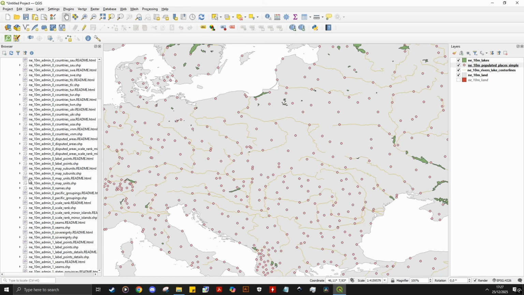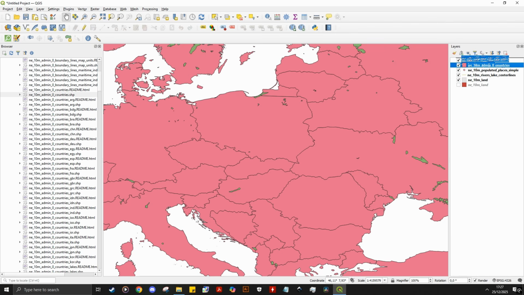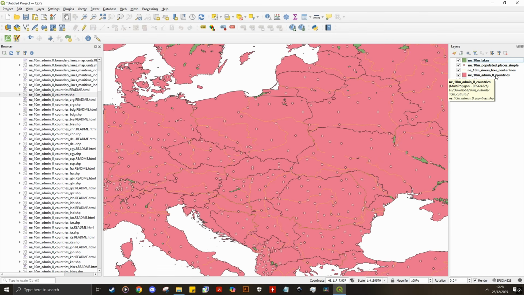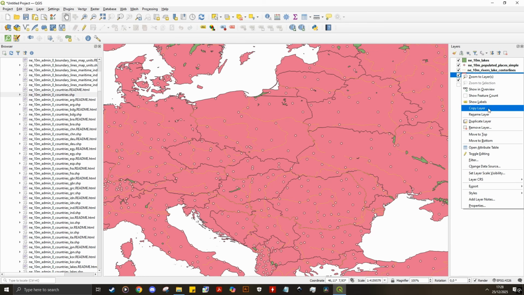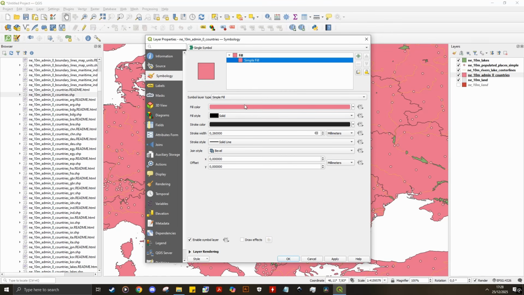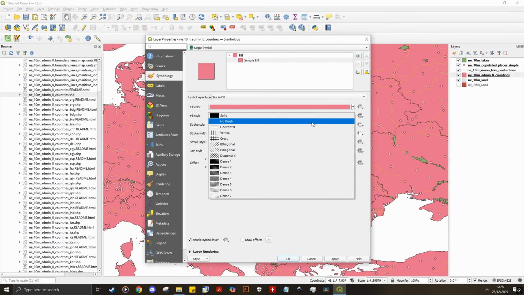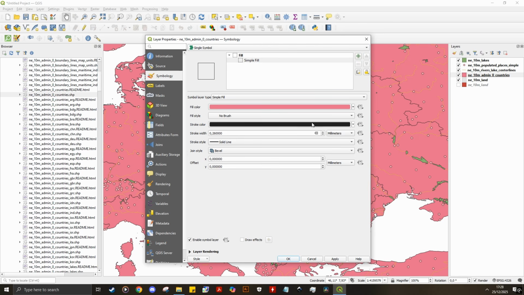Anyway, let's go add some countries. Pick up the shape from the culture file and drag it to the layer. From here, you see the asset has a fill, the pink color you see here, but you need to remove it because we only need to see the borders, so open up its properties and click on what's called simple fill. From here, you can modify the asset in full detail, so take your time designing it, but for the sake of only showing the borders, changing the fill to no brush is enough.